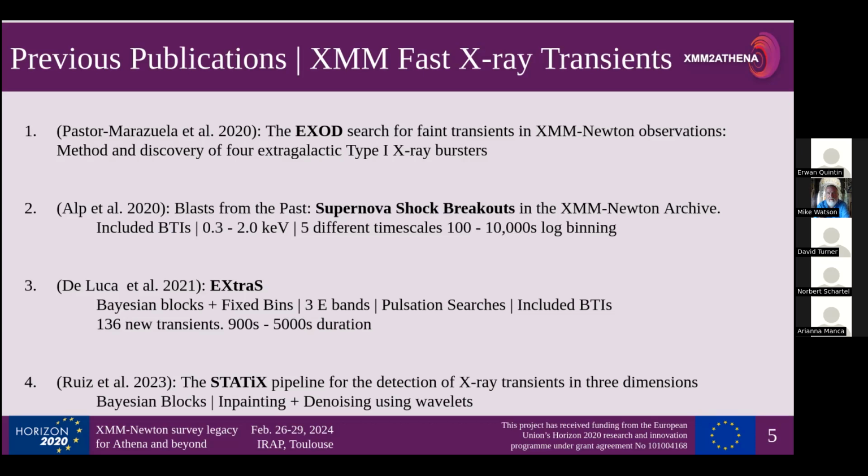More recently, we've had extras. They used a method of Bayesian blocks and fixed bins, with 3 energy bands. They searched for pulsations. They included the bad time intervals, which we'll go into a little bit. And they successfully identified 136 new transients, ranging from 900 to 5,000 seconds in duration.